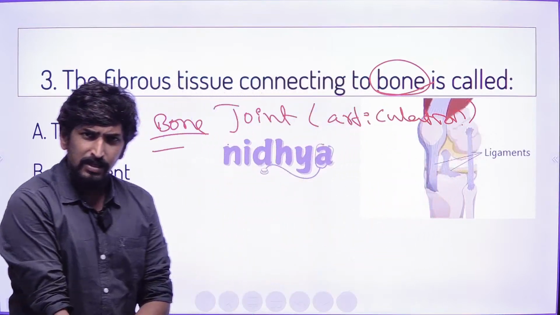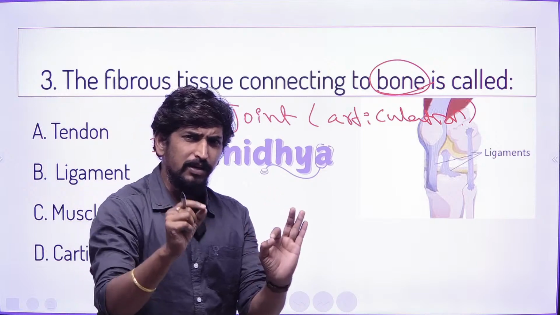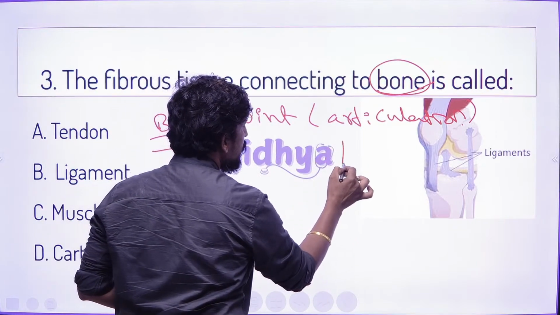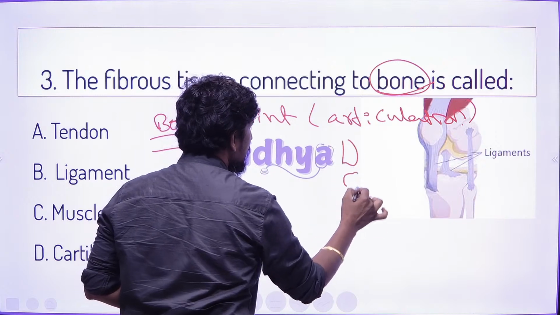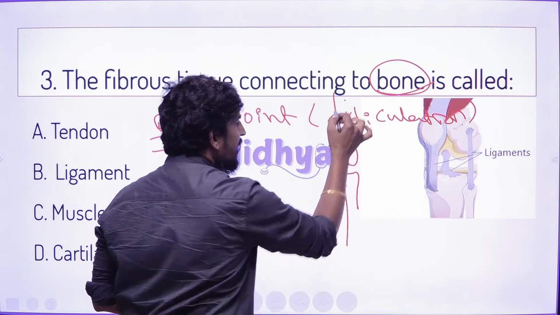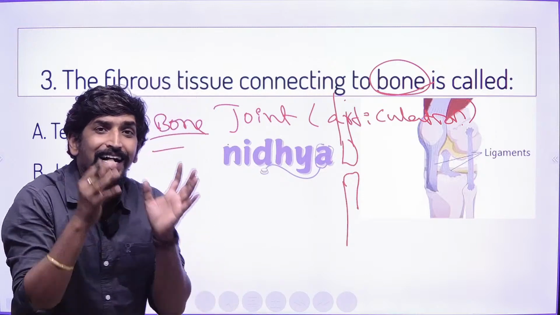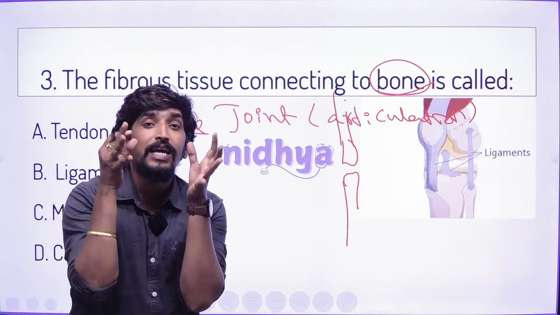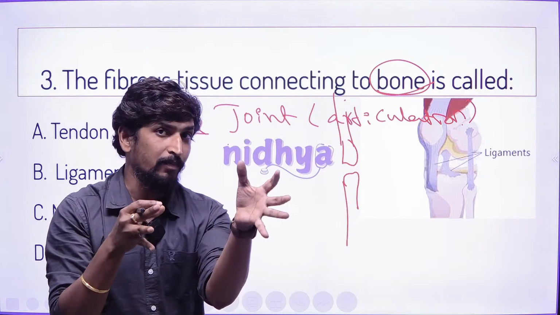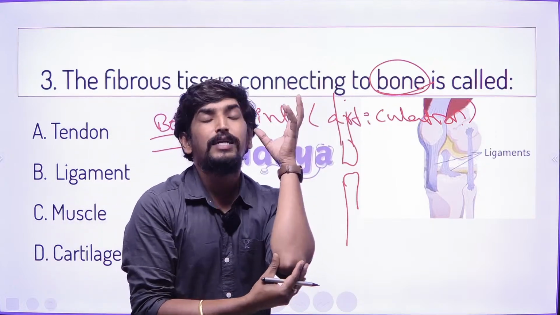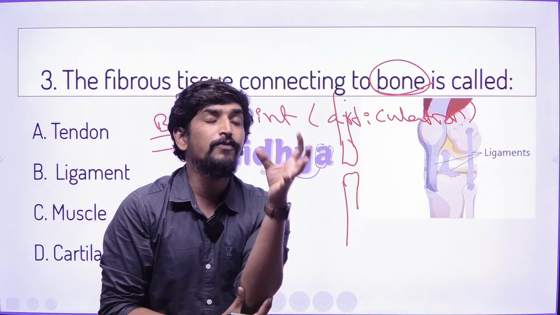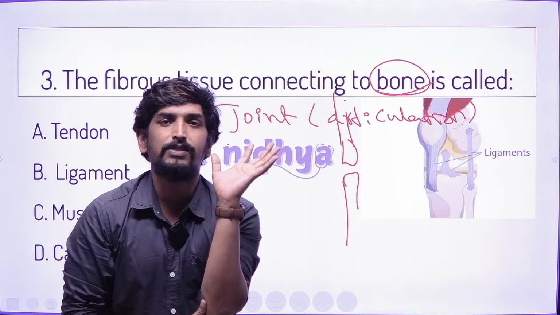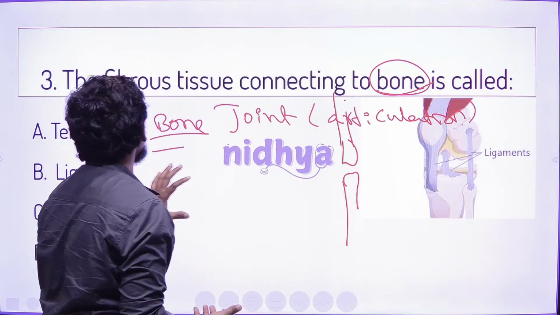Let me tell. See, articulation is simply any two bones. This is one bone structure, this is another bone structure. Any two bones are connecting together, and that area is called a joint. This joint may have different directions and different movements. Based on that, we can answer about the different types of joints, such as fibrous joints. So the question is very simple here.